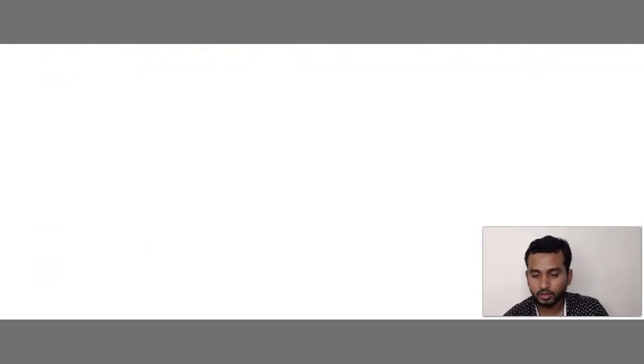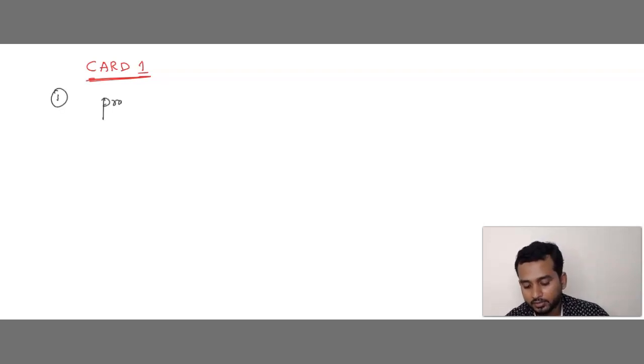Okay. Now I am going to make a card system. This is card 1. What is card 1? The first point is to practice all the theorems.